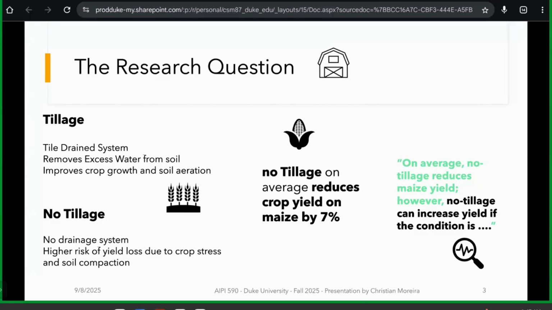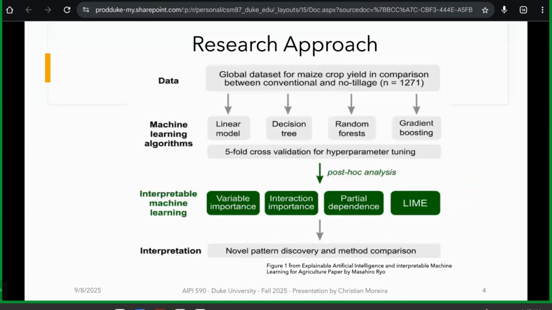Now, the conventional wisdom before this paper was written is that no tillage, on average, reduces crop yield on maize by 7%. This paper will say that yes, on average, it does reduce maize yield. However, it explores whether no tillage can increase yield if a certain condition is met. So this is the main question that the paper tries to explore.